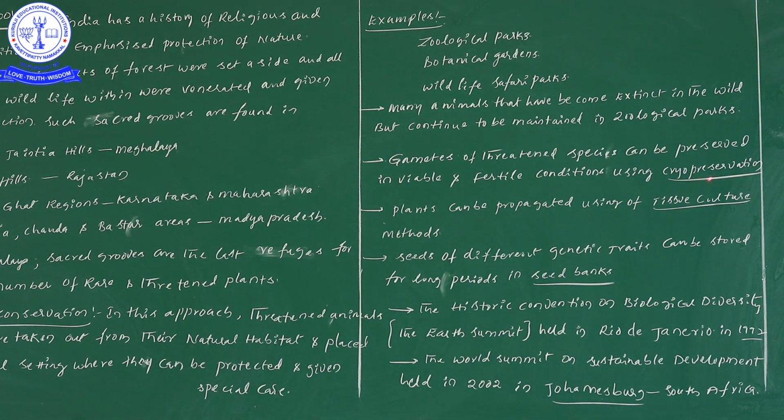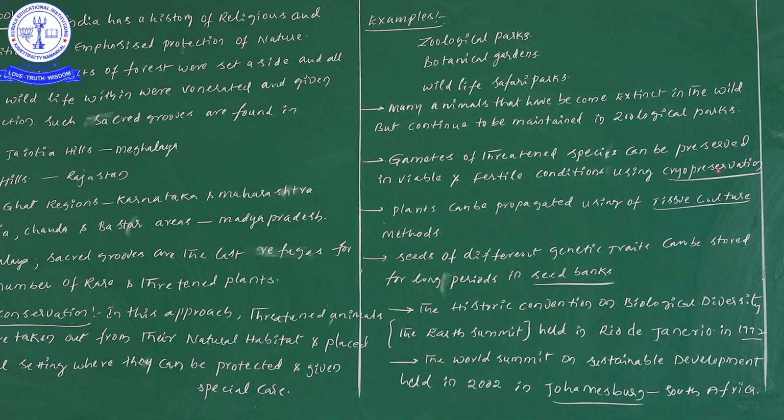In a second topic I have already given information regarding this. Cryopreservation means storing plant or animal related materials at minus 196 degrees centigrade in liquid nitrogen. If you are protecting any kind of gametes, such a method we take as cryopreservation.